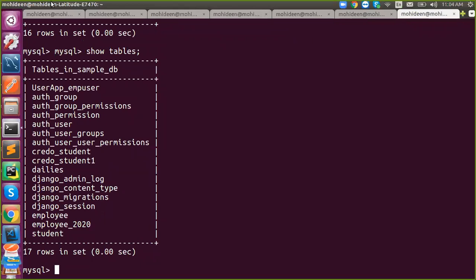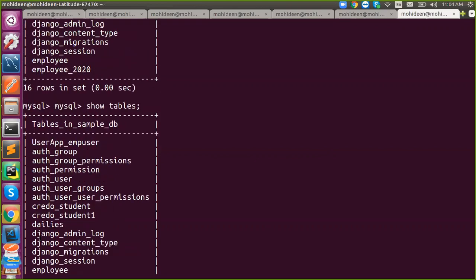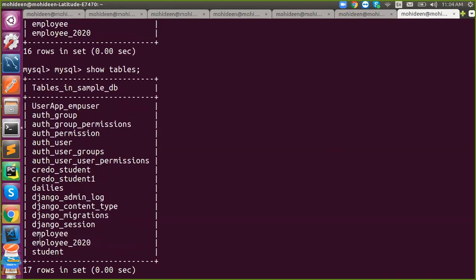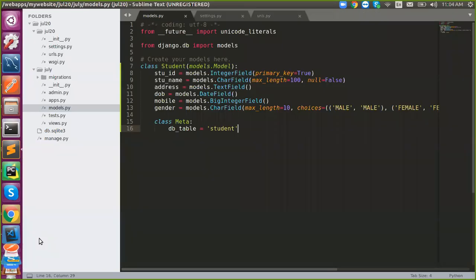See, previously it was 16, now it is 17. The table was created. Understand? You got it? Yes, sir. So this is what ORM means. Have you understood the ORM? I never used any single SQL query. I did it in a Pythonic way. We need SQL to create SQL tables and all, but that will be taken care of by Django. That is called ORM, Object Relational Model. We have to create a model. The rest will be taken care of by Django itself.